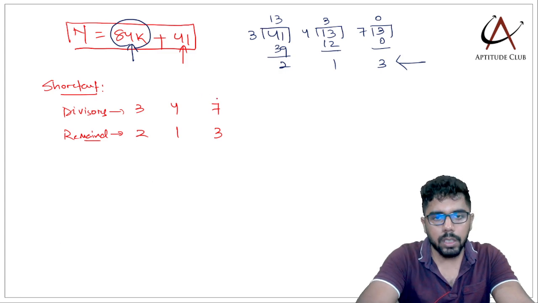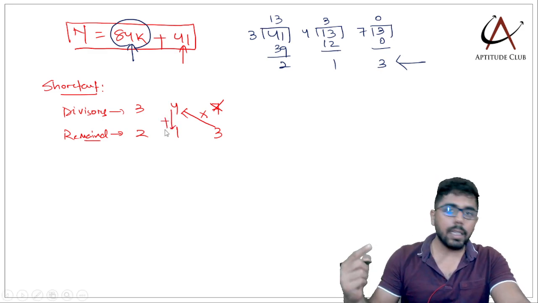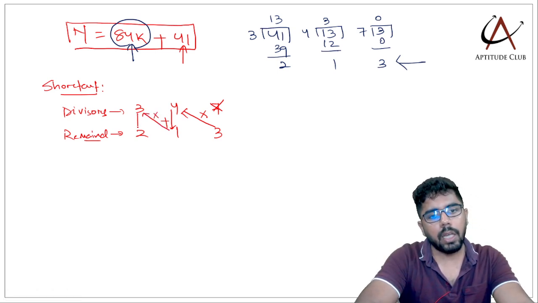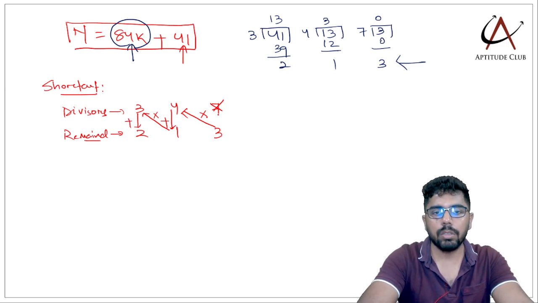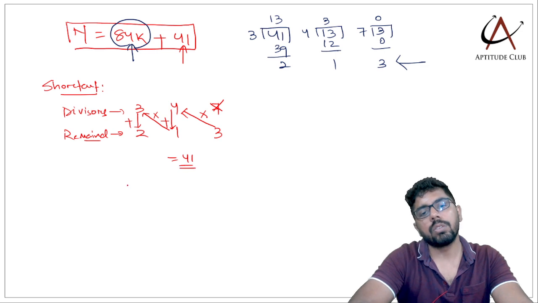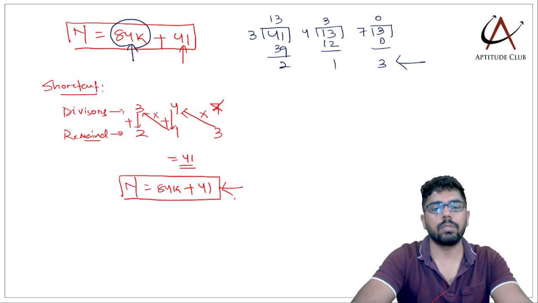Once you have written horizontally, ignore the last divisor and start with the last remainder. Now diagonally multiply, vertically add. तो जब diagonally जाओगे multiply, vertically add, you will directly get 41. ऐसे देखो 3 into 4 is 12 plus 1 13, into 3 39 plus 2 41. So directly this gives us 41. So I can write n is equal to 84k plus 41.